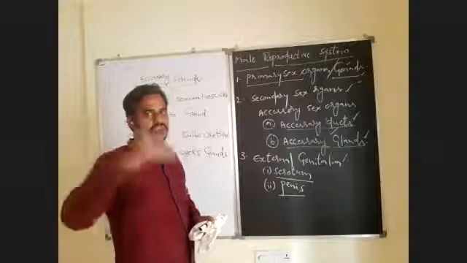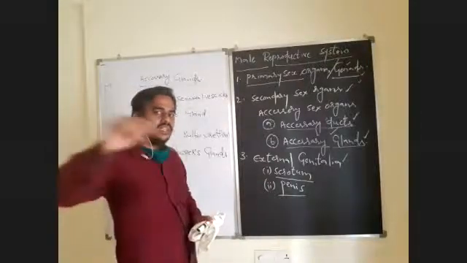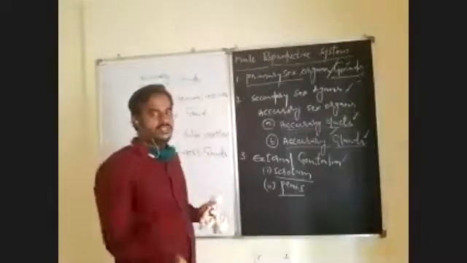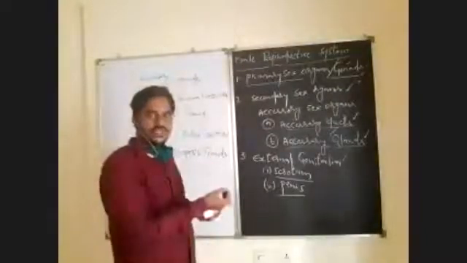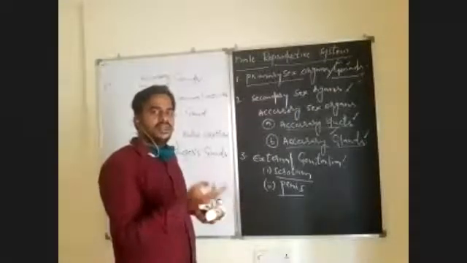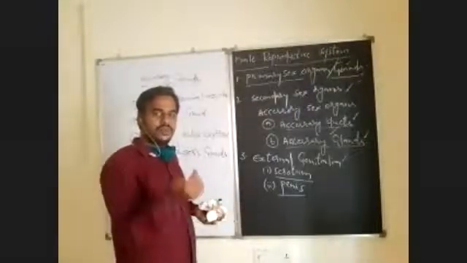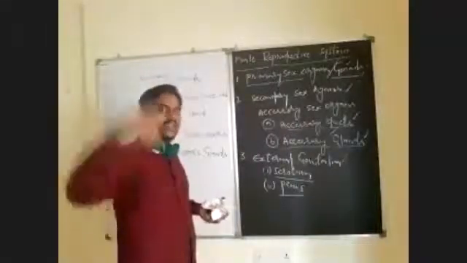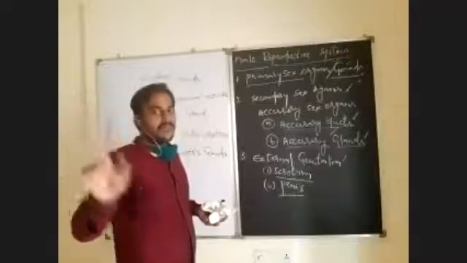What is the sequence required for the spermatozoa to come out from the site of production to the exterior? First the rete testis, followed by vasa efferentia, which leads to the epididymis, which leads to the vas deferens, and that will open through the ejaculatory duct to the urethra. Urethra opens out through the urethral meatus or male genital pore.